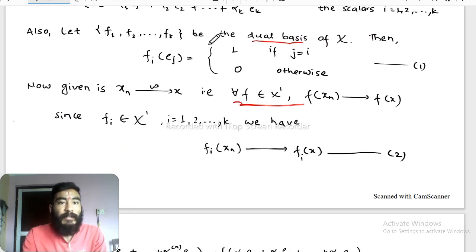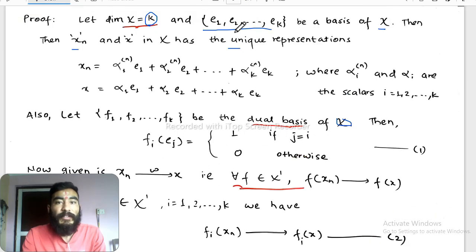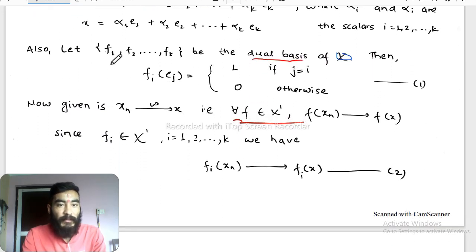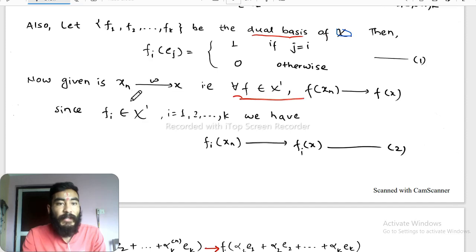Also let f1, f2, ..., fk be the dual basis of X, the basis with respect to the basis e1, e2, ..., ek. Then we have fi of ej equals 1 if j equals i, otherwise 0. This is from the definition of fi. Now it is given that this sequence xn converges weakly to x. We have to show that it converges strongly as well. Now from the definition of weak convergence, for all f belonging to X dash, f of xn converges to f of x.